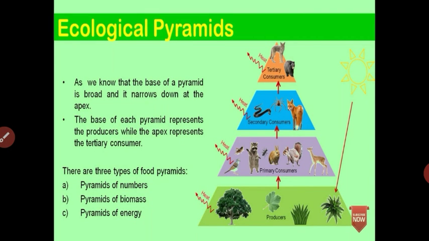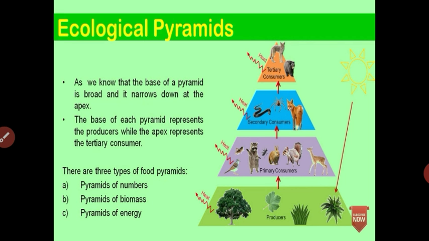A grown up tiger must have eaten several deer in its lifetime, and each deer must have eaten hundreds and thousands of grass plants. This is the number of individuals consumed at each level. This is called the pyramid of number. Got it, students? What is meant by pyramid of number?